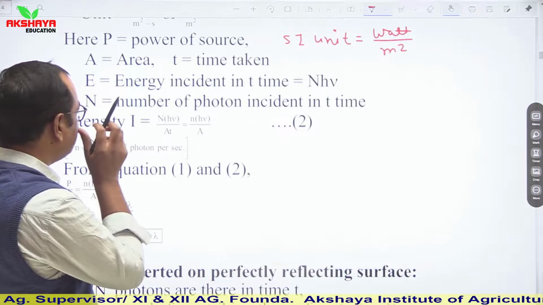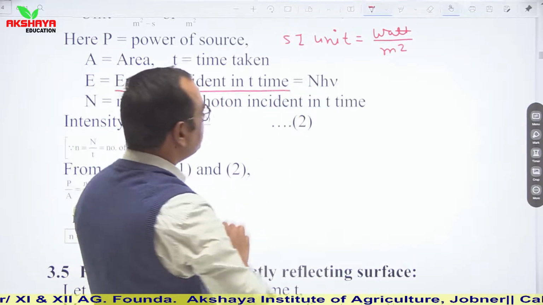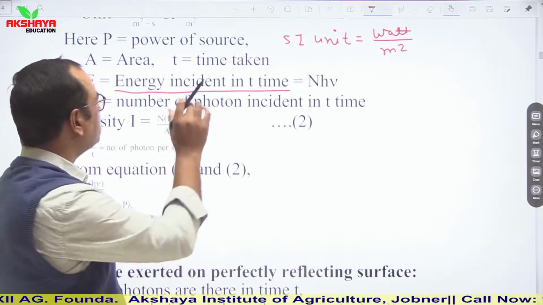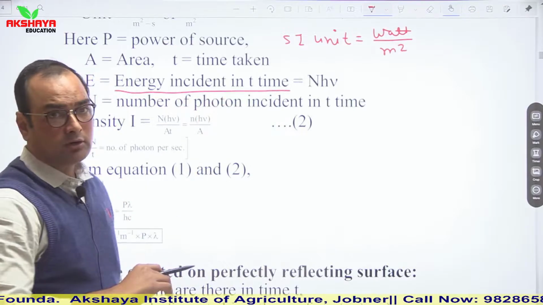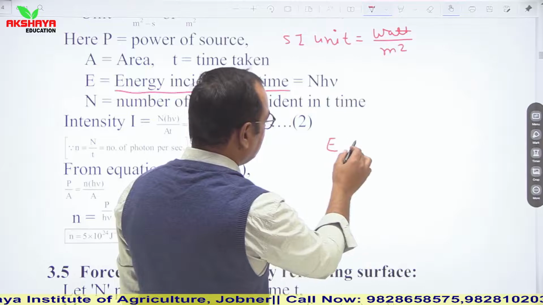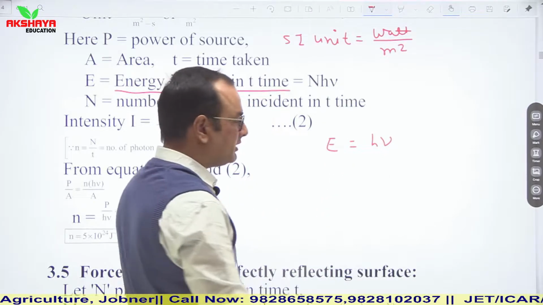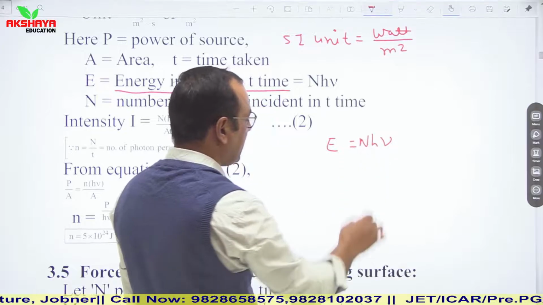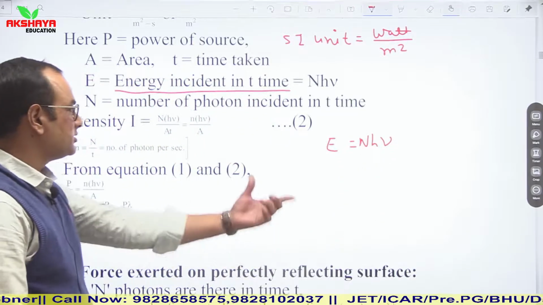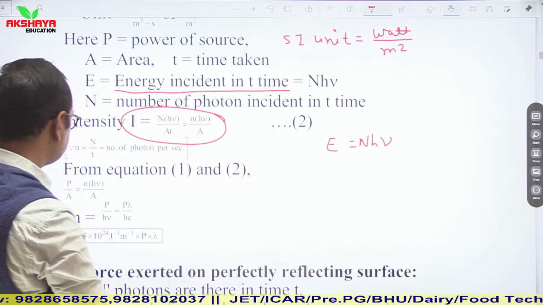Now see, in other terms, you can also remember that E is energy in time T. So if we consider here that total number of photons are n, then total energy is, now see, energy of one photon is hν. So if there are n photons, then total energy is nhν. So you can also use this relation.